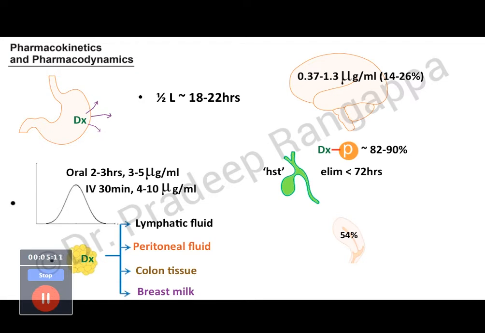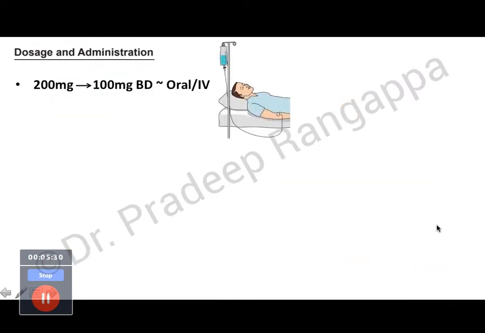That's why it's a very good agent for anything to do with the genitourinary system. One third of it is eliminated by the kidneys. In patients with kidney failure, the rest gets eliminated in the feces. So this is the pharmacokinetics and pharmacodynamics of doxycycline.